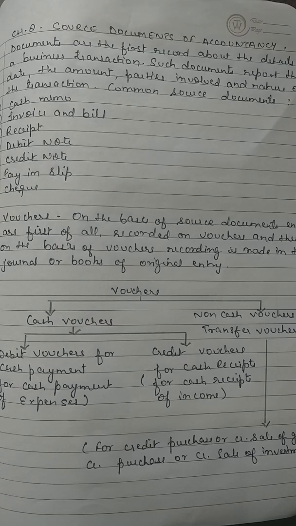Now next we are going to talk about the debit note. What is debit note? When we return goods to a supplier, we prepare a debit note and send it to the supplier with the returned goods. Debit note is a document which indicates that supplier account is being debited. It is a source document which contains the date of transaction, name of the account which is to be debited, the amount, and the reason for debit. A duplicate copy or counterfoil of the debit note is retained by us, on the basis of which the supplier account is debited in our books.